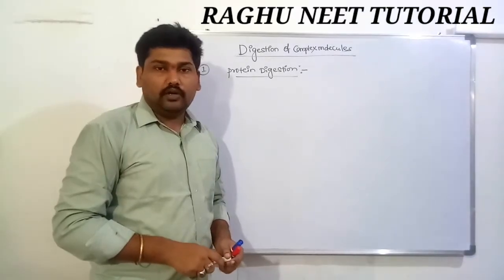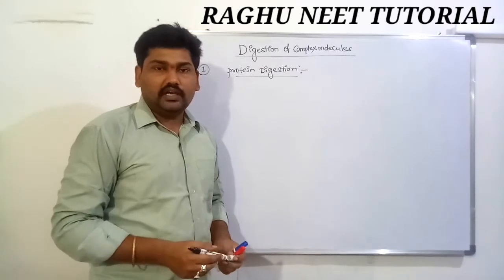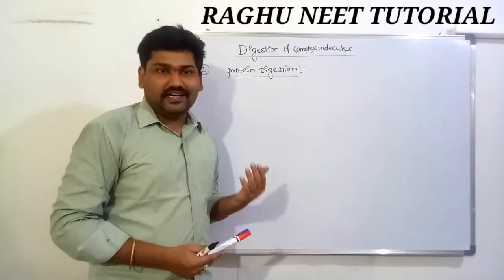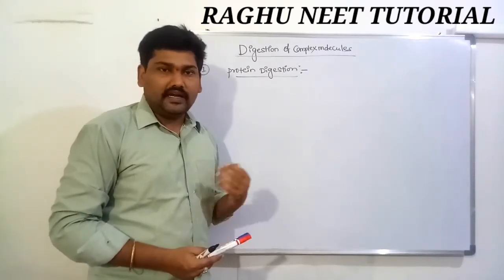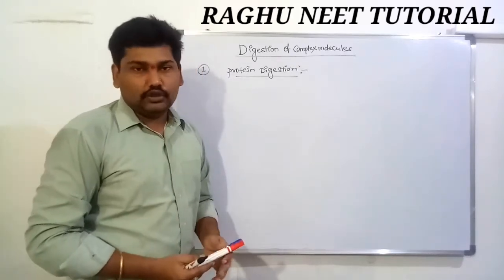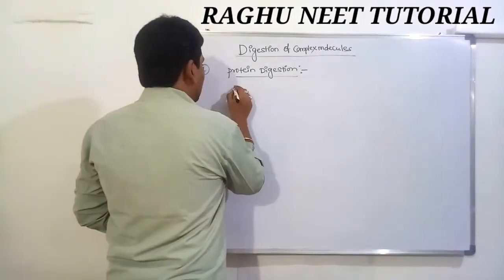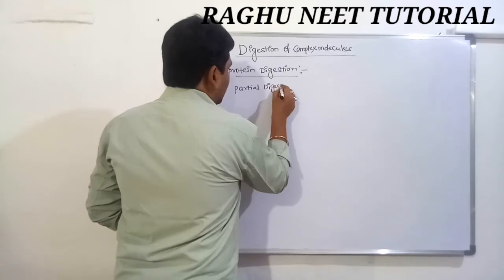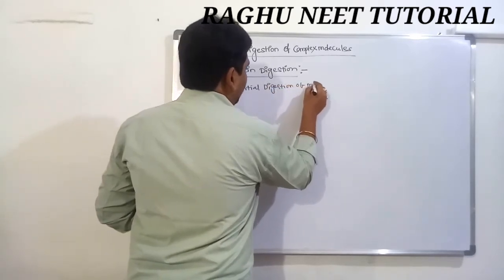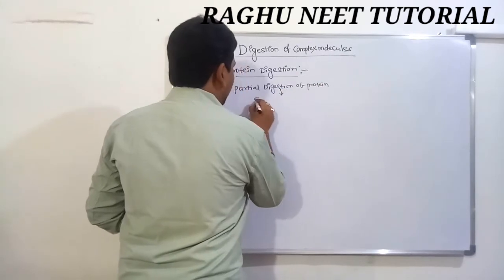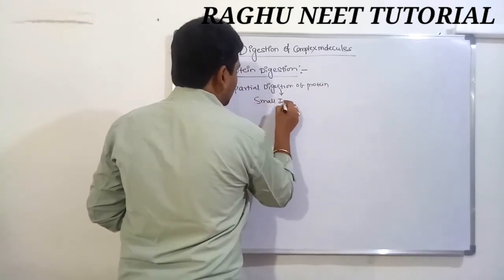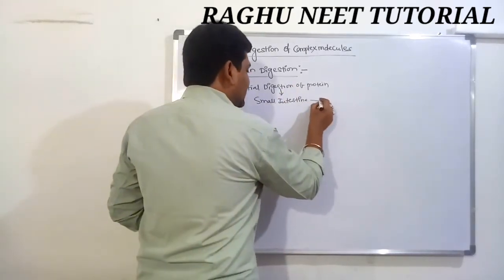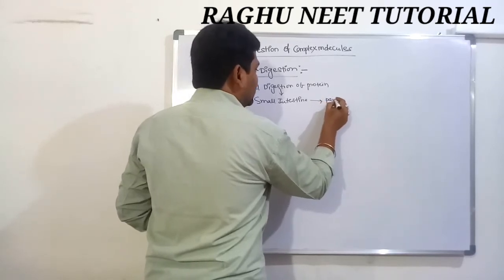After the partial digestion of the proteins in the stomach region, these lead into the small intestine. The small intestine has pancreatic acini, which secrete pancreatic juices.